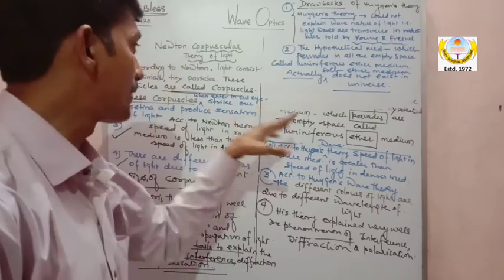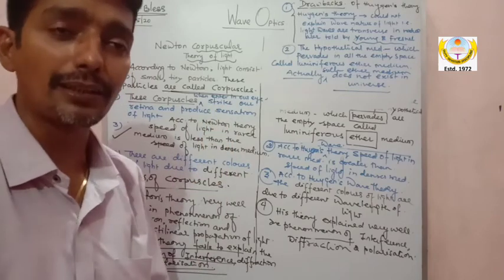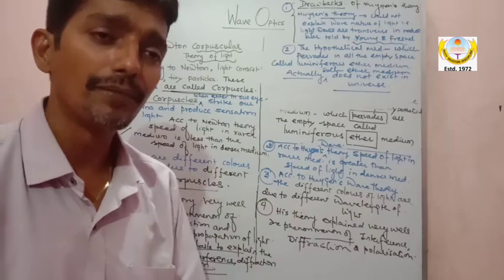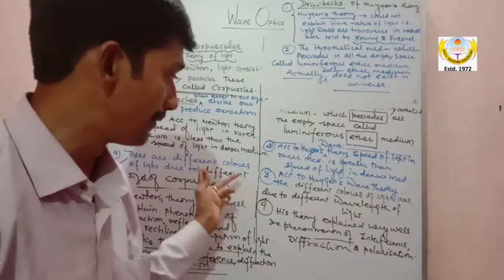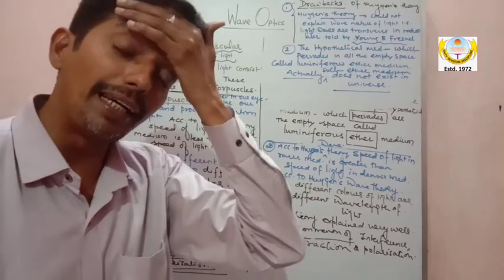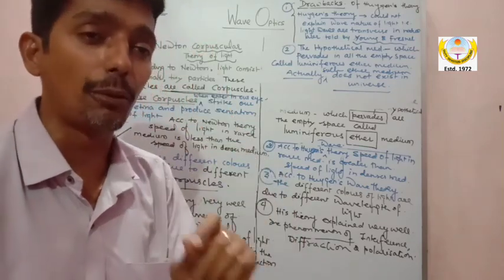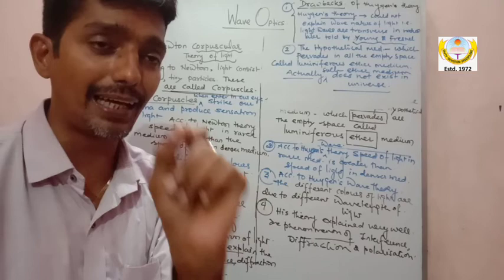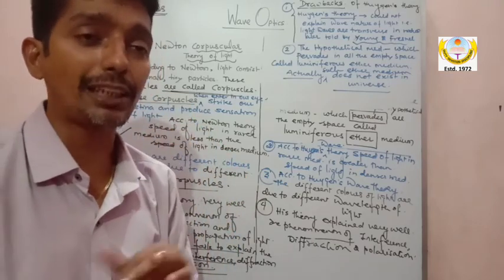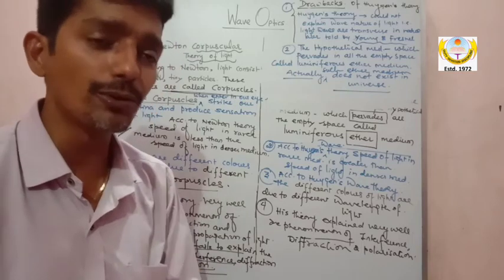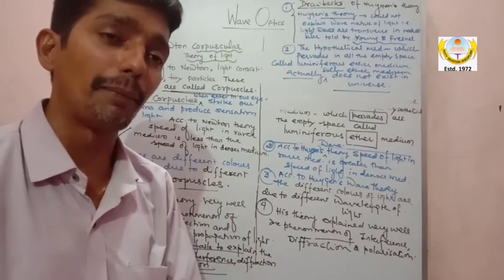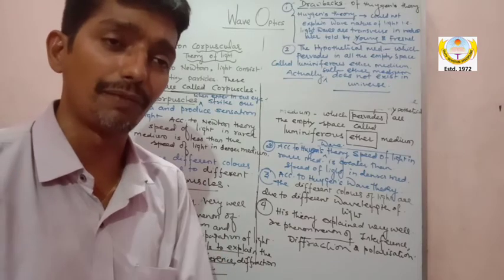Now, after these two theories, Newton's corpuscular theory and the wave theory, there are two more theories. I'll just tell you, because we have not done a detailed study of them. We have a detailed study of these two theories. The first of the two more is the electromagnetic wave theory, which was by Maxwell. Electromagnetic wave theory, that is EMW theory of light.